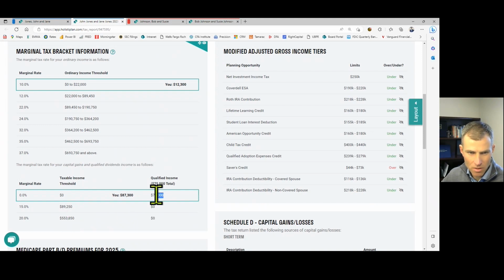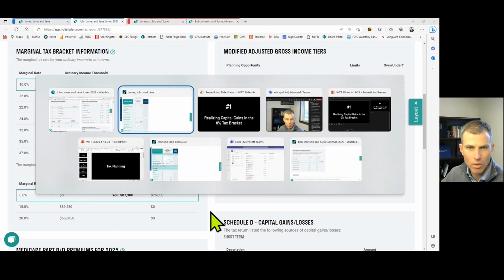So this $75,000 right here is being taxed at 0%. And that $75,000 is composed of the $60,000 in realized capital gains, plus the $15,000 of qualified dividends that are taxed at these more favorable rates. Can't get much better than 0%. All right, number 2.